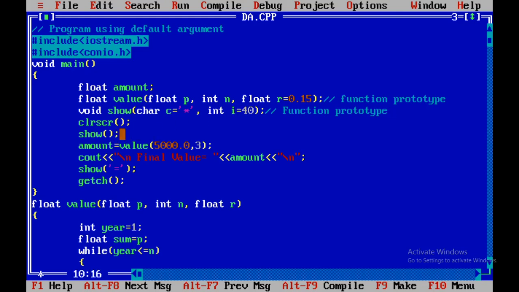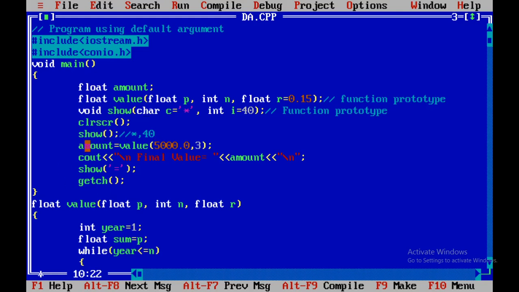So in the function call, even though I am not giving any parameters, it is still okay, it is legal, it is acceptable, because when this call is given, the default value of the first parameter will be considered as asterisk and the second parameter default value will be considered as 40, and with these default values it called the function show.